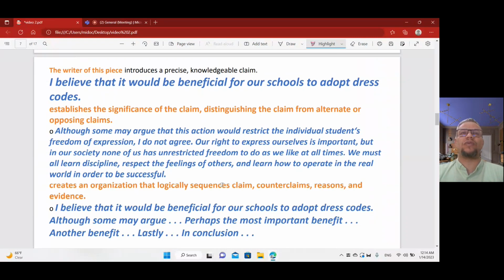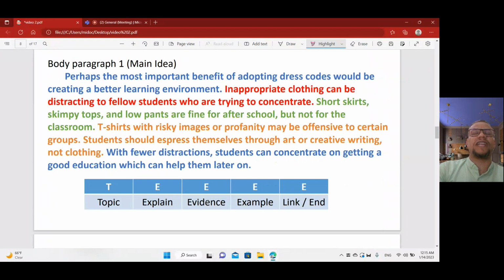He said, I believe that it would be so-and-so. He established the significance of the claim, distinguishing the claim from alternate or opposite claims. When he said, although some may argue, it creates an organization that logically sequences the claims when he said so and so. This is the way when they examine and check your answers with your writing, they choose this style, okay? Let's go to your friend again.